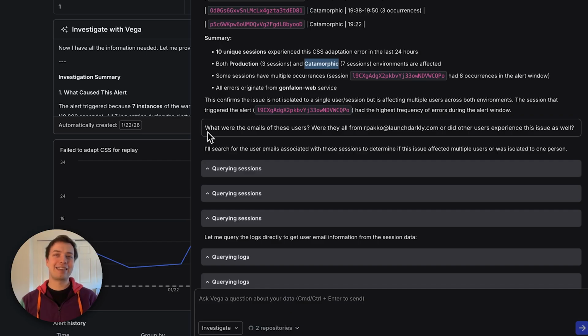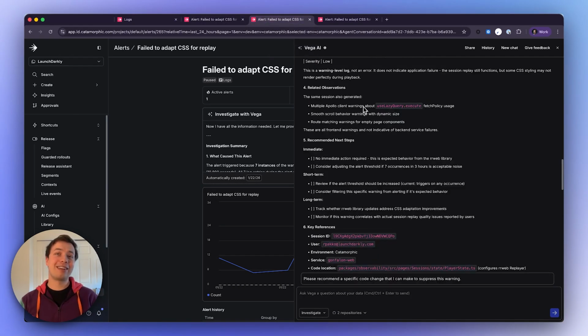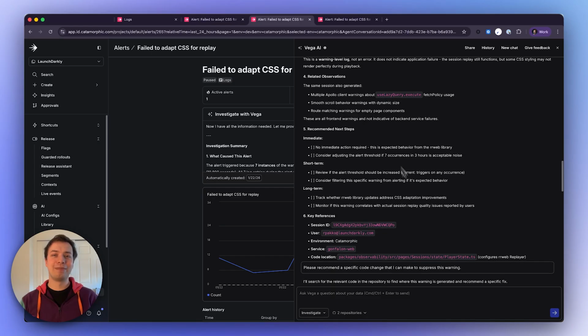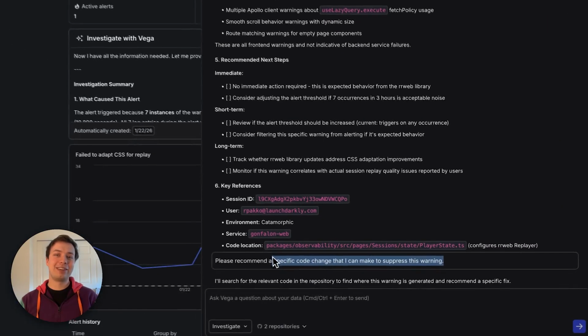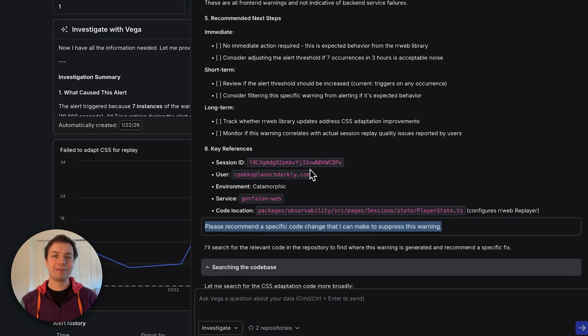I was then able to ask, what were the emails of these users? Did they only affect internal LaunchDarkly employees, or did other customers experience this warning as well? And it was able to find that, which I can't show you because it includes actual customer emails. But we can look at another conversation which my colleague did, where they asked, can you please recommend a specific code change that will suppress this warning?